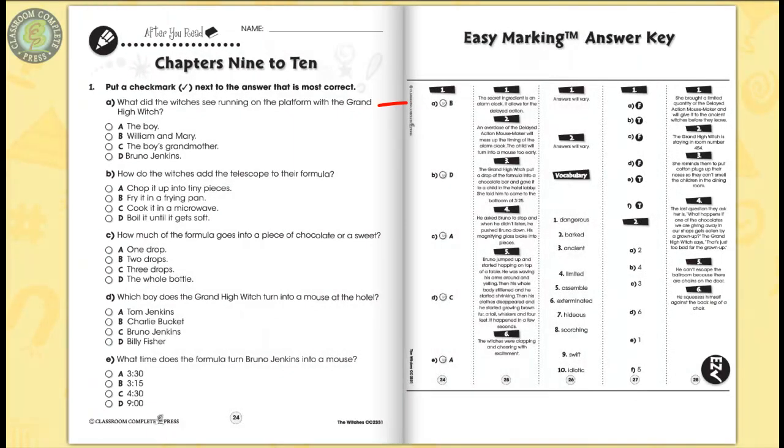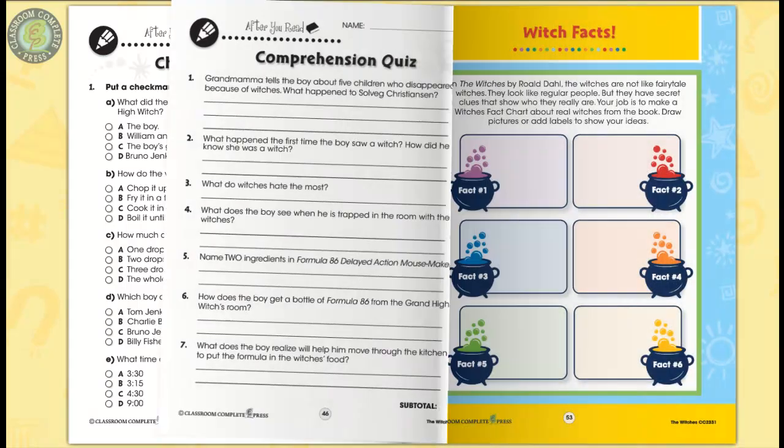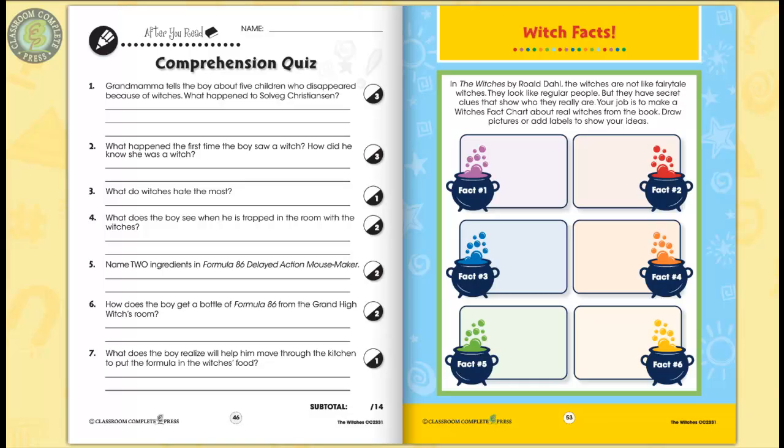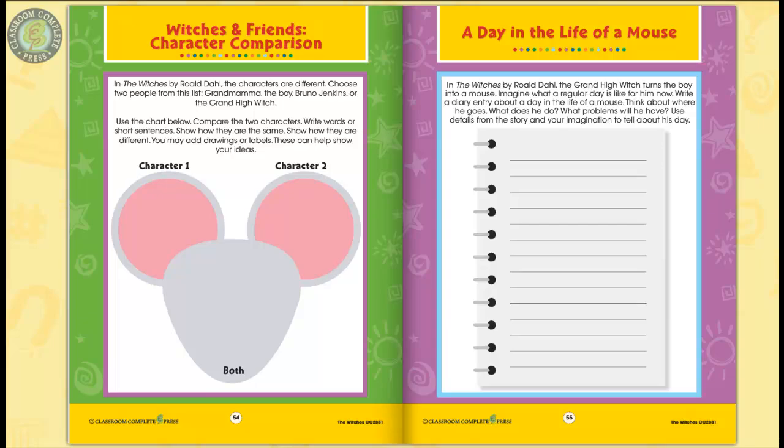The easy marking answer key works by lining up perfectly with the matching question pages. 3-color posters, which are graphic organizers, complete the resource. Compare characters from the novel to highlight their similarities and differences.